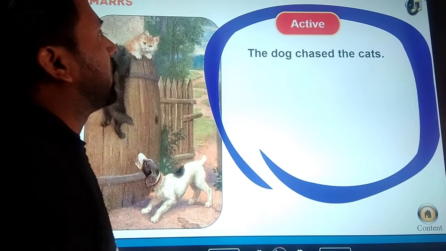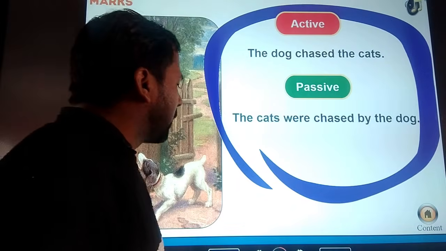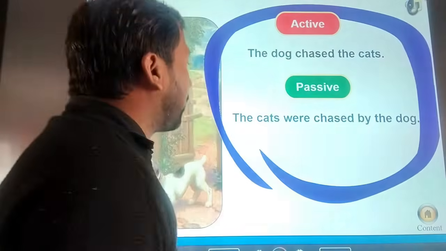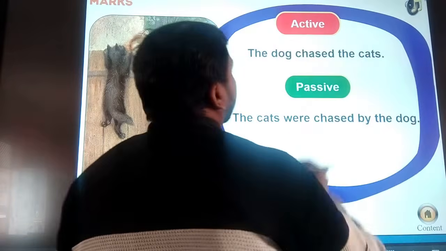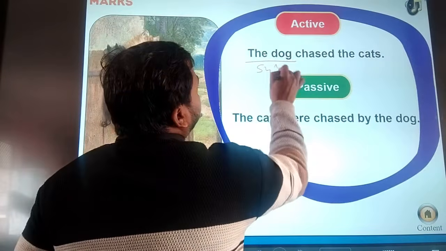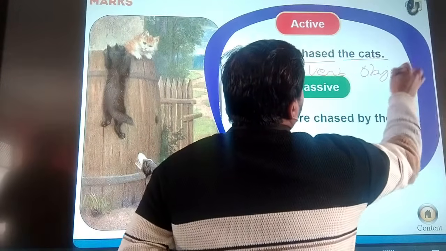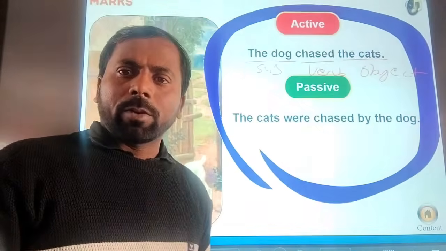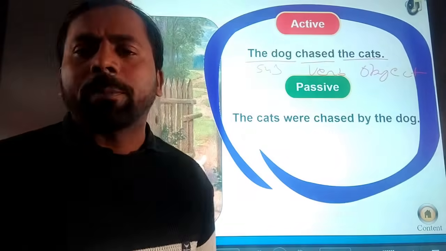So here is the active voice: the dog chased the cats. The form of passive voice: the cats were chased by the dog. So you can see here, this is the subject part, here is the verb part, and here is the object part. When we have an active voice and the active voice has its object, every object part will convert into the passive form.